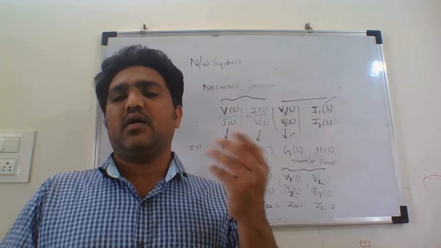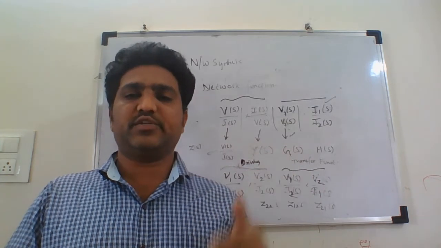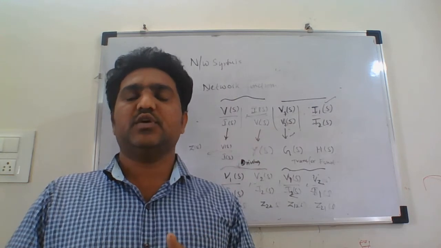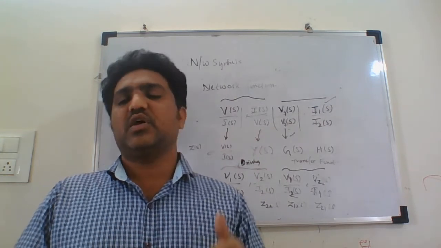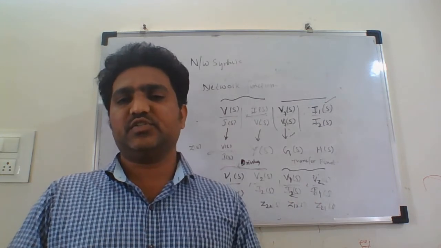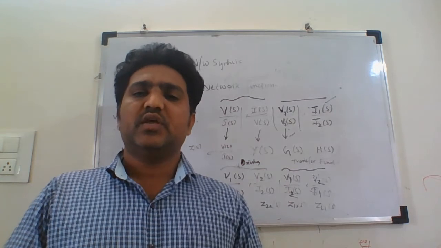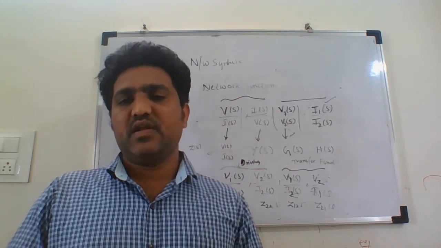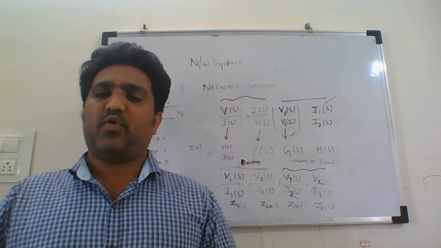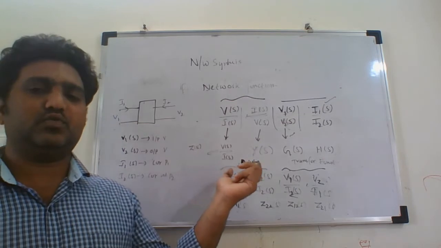Here the quantities can be voltages or currents. It can be a ratio of voltage to current, which we call impedance functions, or current to voltage, which we call admittance functions, or voltage to voltage, which we call voltage functions, and current to current, which can also be called current functions. If any one of these is given, then we can perform the network synthesis. In impedance and admittance functions, we again have two things.